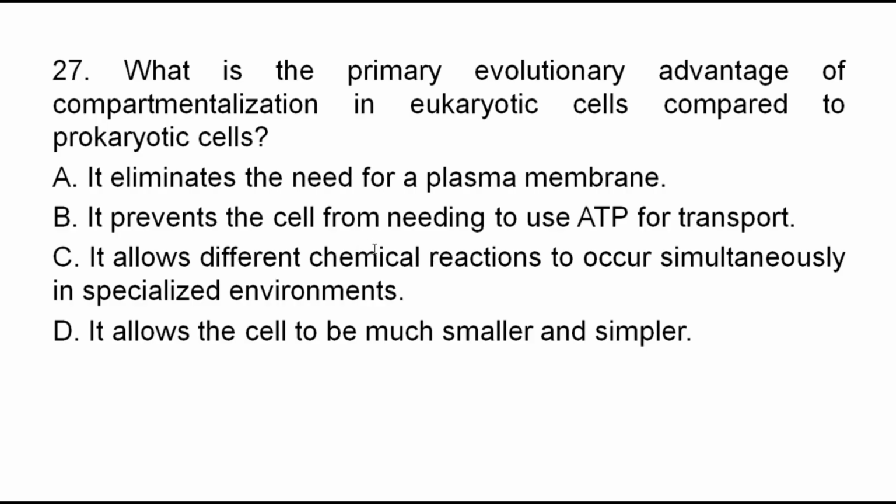A, it eliminates the need for plasma membrane. B, it prevents the cell from needing to use ATP for transport. C, it allows different chemical reactions to occur simultaneously in specialized environments. D, it allows the cell to be much smaller and simpler. Which one is the correct answer from the given alternatives?